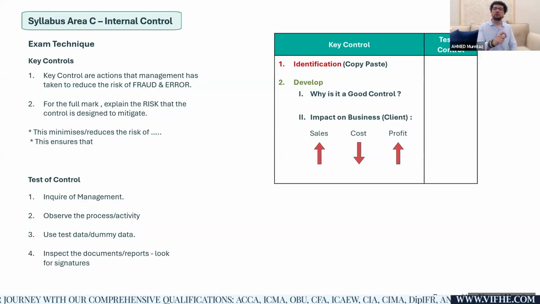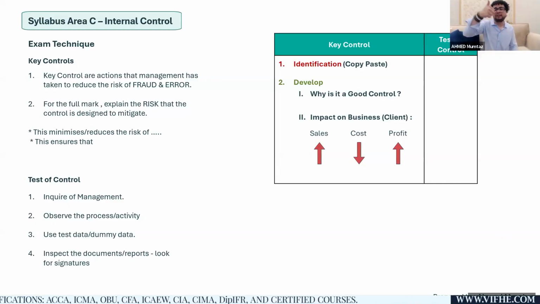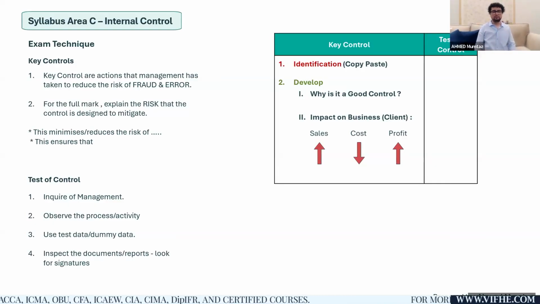So test of control means an action will be applied by the auditor. The reason is I want to know whether the control is operating effectively or not. So maybe I will inquire of the management. Maybe I will observe the process and the activity just to make sure they are actually following the procedures.